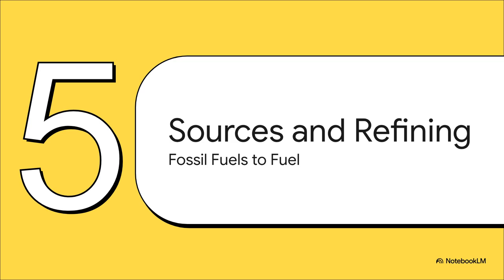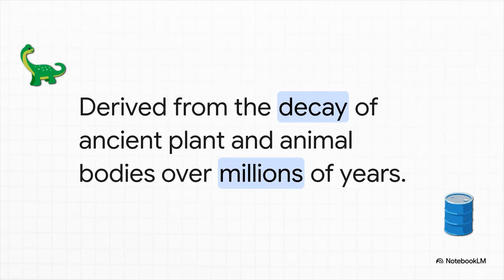Welcome to Section 5, Natural Sources and Refining, Fossil Fuels to Fuel. The vast majority of our hydrocarbons come straight from fossil fuels: natural gas, petroleum, and coal. And there's a profound historical irony here. Remember how Friedrich Wöhler proved you don't need living things to make organic compounds? Well, despite that massive breakthrough, the hydrocarbons we rely on today were actually formed by the slow, pressurized decay of ancient plant and animal bodies over millions of years, deep underwater. We are literally mining ancient life to power the present.